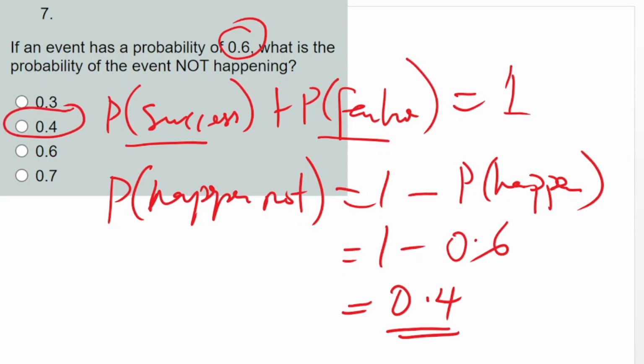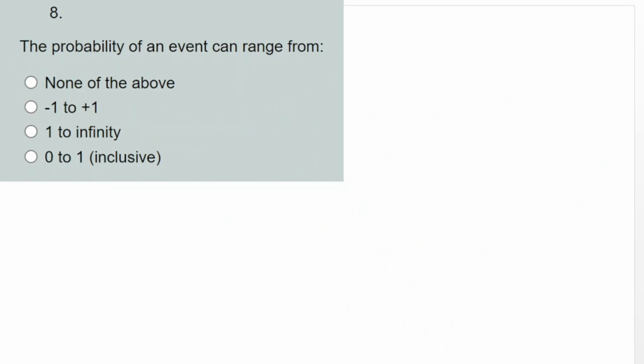Then the next, number 8. The probability of an event can range from, when you are solving a probability problem, the answer ranges from 0 to 1 inclusive. So 0 is impossible, while 1 is certain that it will happen. So we have 0 to 1 inclusive. All right, so that's the answer here.